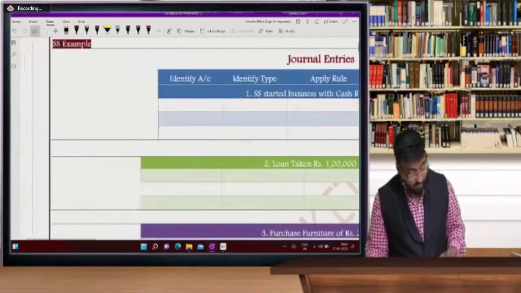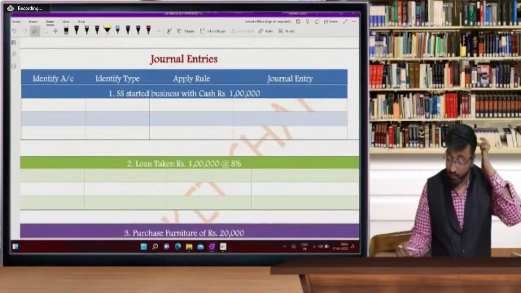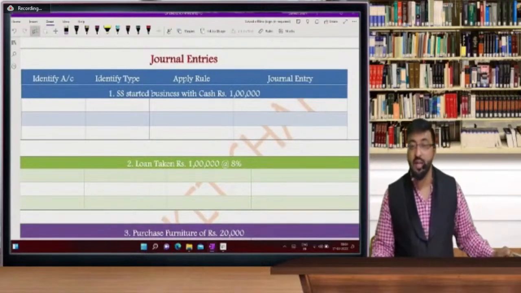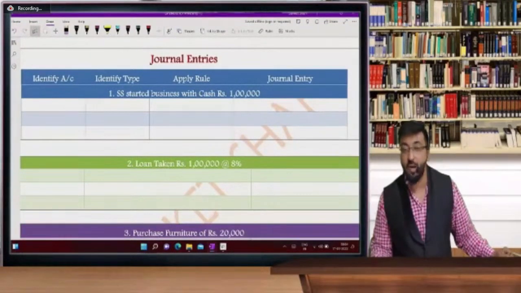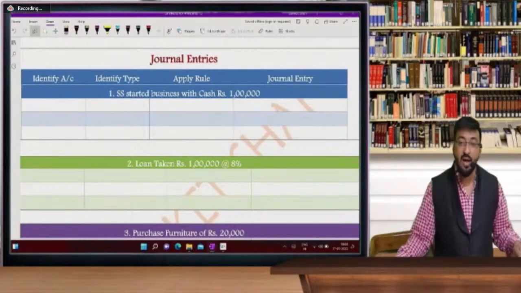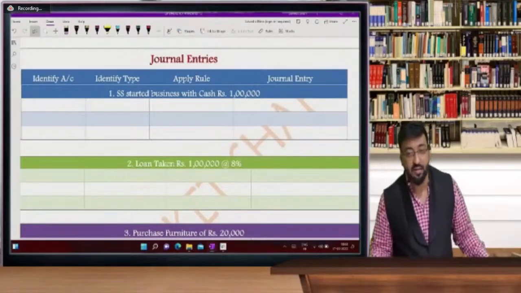Before that, we are going to start with some revisions. I will quickly revise all these 10 entries within 5 to 10 minutes, because if your fundamentals are good, then it is very easy for me to build a structure on it. So your RCC, your foundation, needs to be very strong. Remember this.